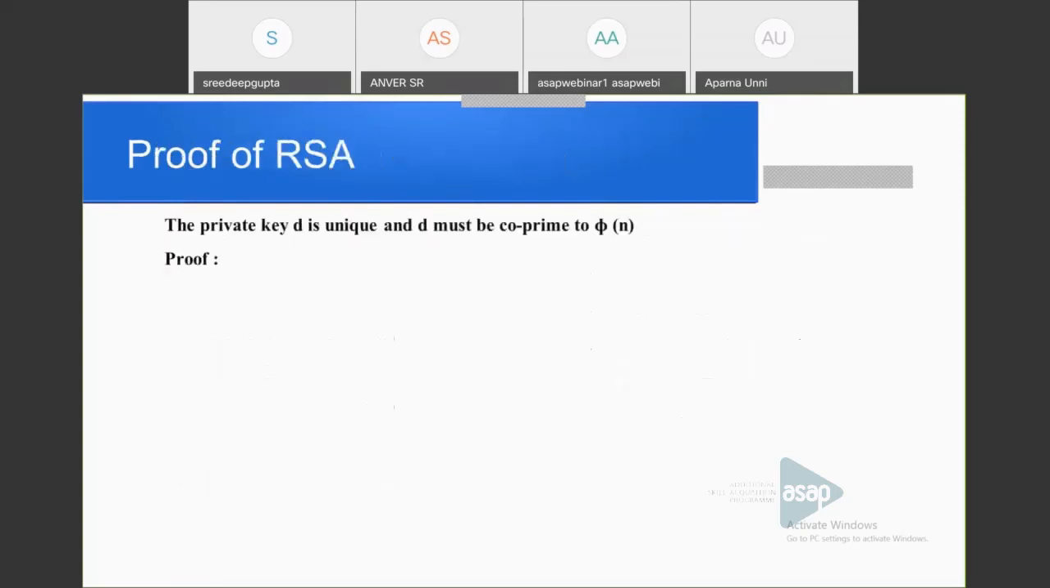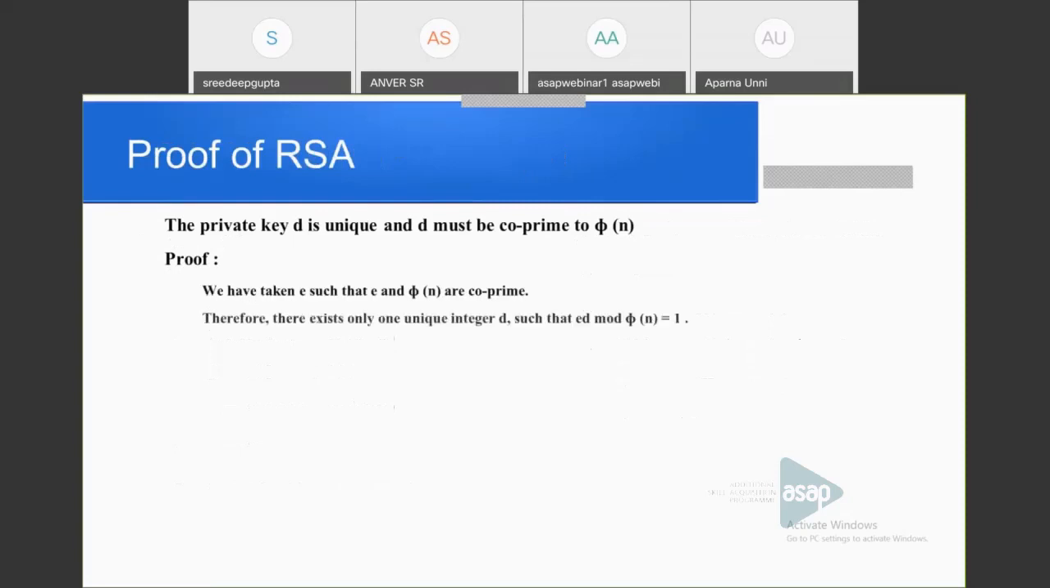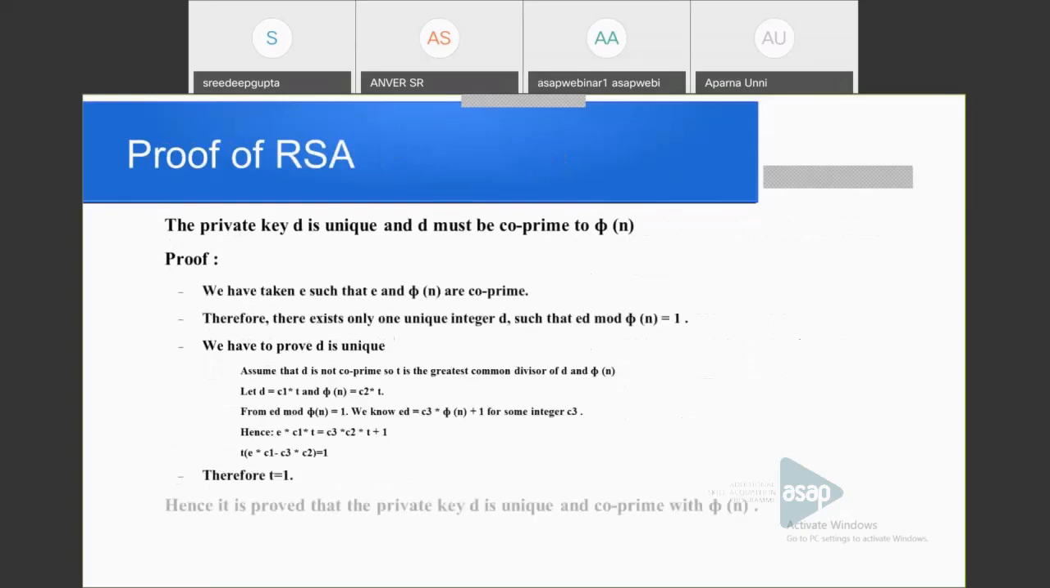Many examples are available in your textbook. So kindly go through those examples, because during exams these examples may be asked for 50 marks, 20 marks, and 10 marks, etc. Next is the proof of RSA.